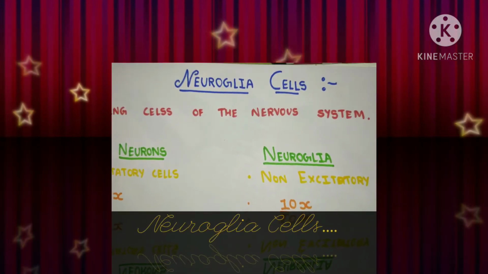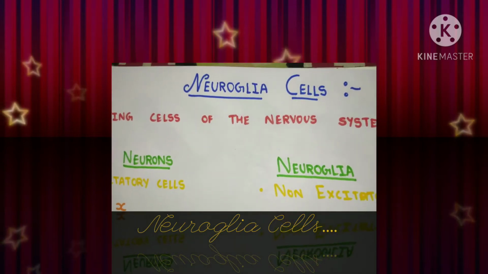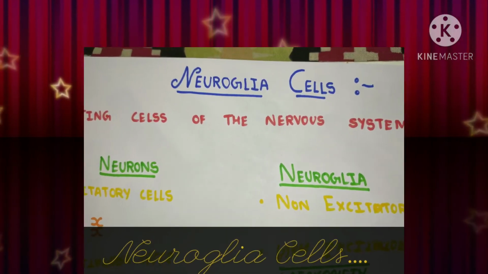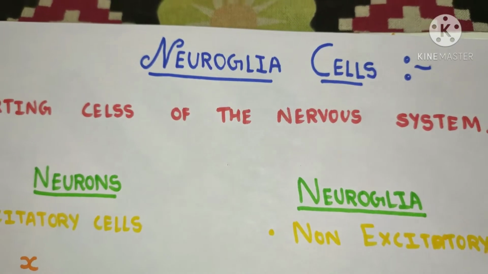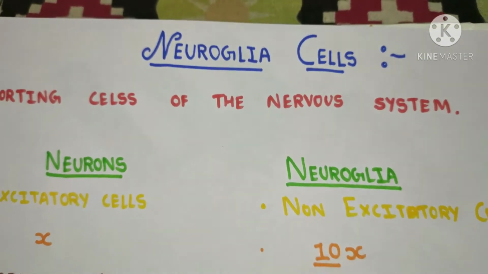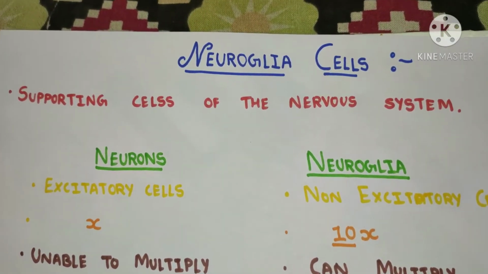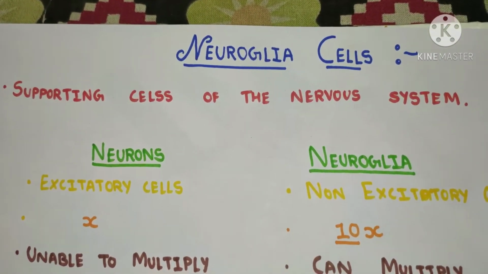Hello friends! Today we are going to study a very interesting and important topic, that is neuroglia cells. These cells are also known as glial cells. We know that neuroglia cells are the supporting cells of our nervous system.